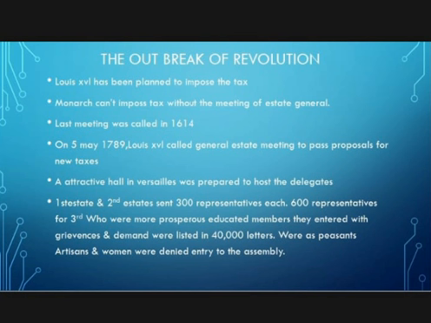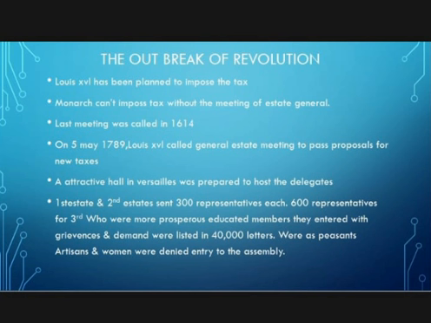Now, on 15th May 1789, after 175 years, the Estates General meeting was conducted. Louis XVI called the meeting to pass the proposal for new taxes, and an attractive hall in Versailles was prepared to host the delegates.